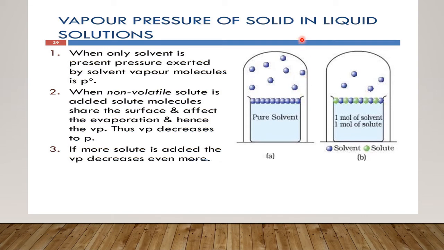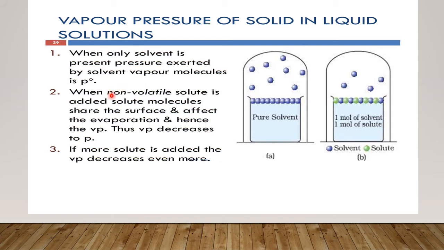See, initially when we were taking liquid in liquid, because liquids are volatile in nature, the total pressure was the sum of the partial pressures of both the liquids. But now we are taking solid in liquid. In this case, solid is not volatile and it will not contribute to the total vapor pressure. Why does this happen?